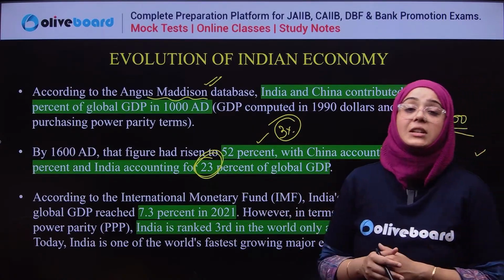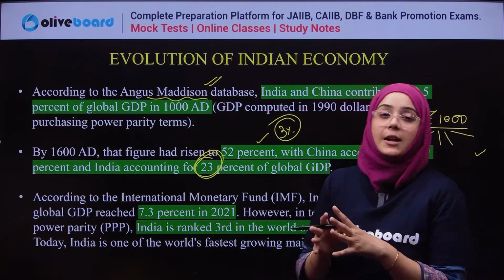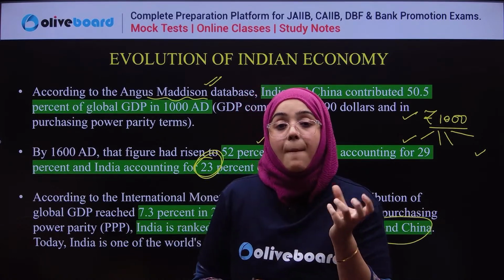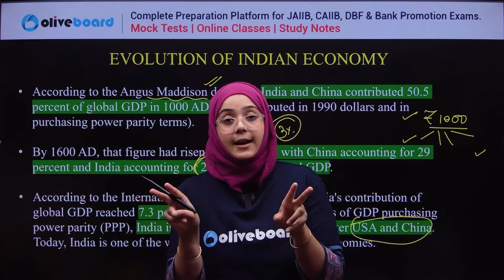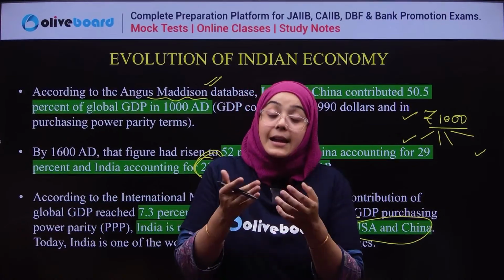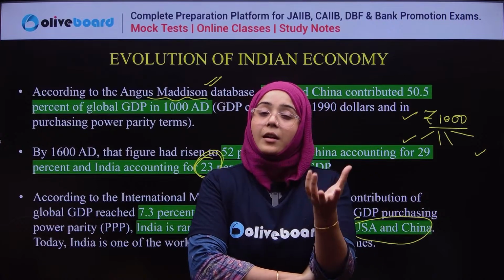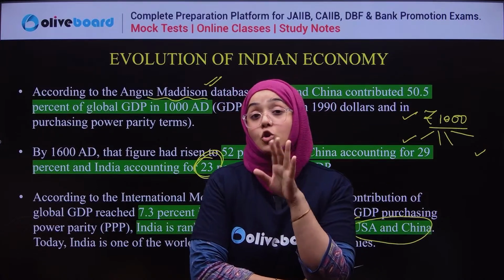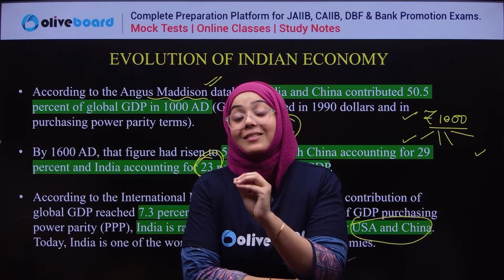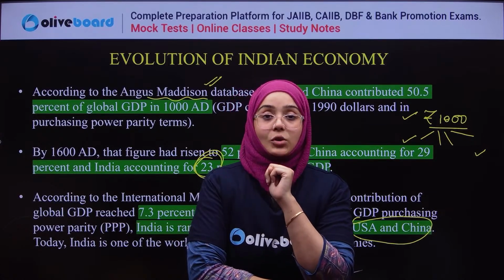Now, what is this purchasing power parity? Purchasing power parity means when you compare the same amount of goods in two different countries to live your life inexpensively, it is known as purchasing power parity. For example, I am living in India and maintaining a certain standard of living. Now I want to move from India and maintain this standard of living. So I compare the purchasing power parity of the nations.